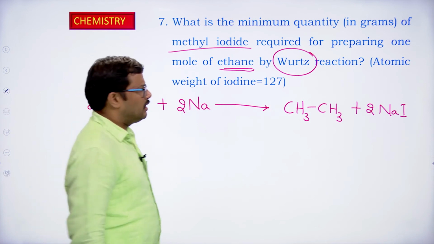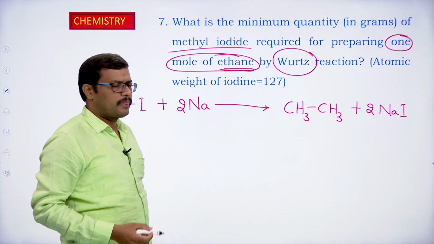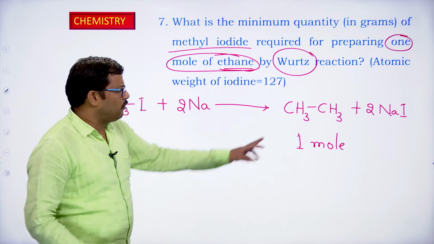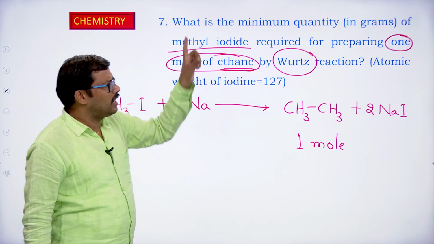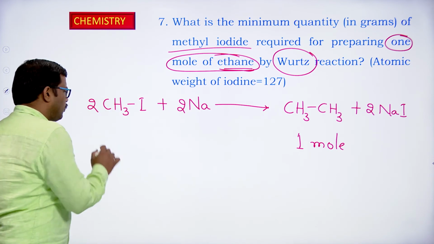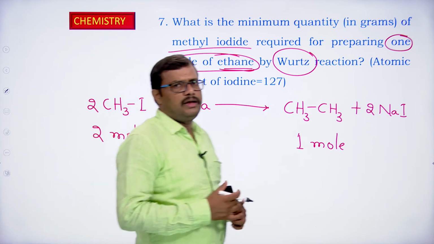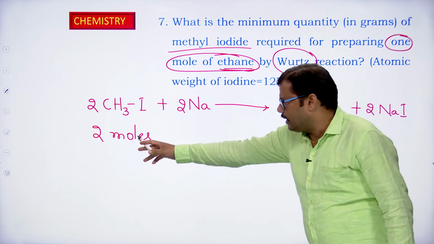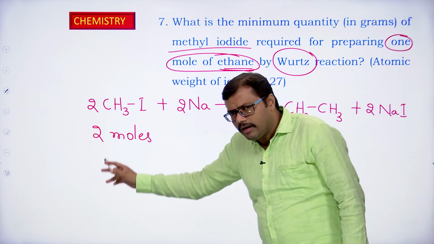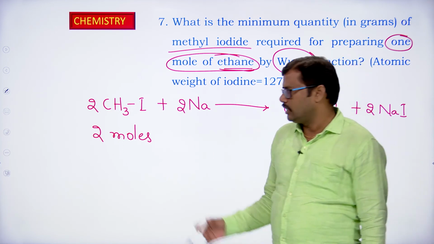What are they asking? We should get 1 mole of ethane. So here ethane obtained is 1 mole only. So how much amount of methyl iodide should we take? That should be reported in grams. According to the balanced equation, how many moles of methyl iodide is required? 2 moles of methyl iodide is required to produce 1 mole of ethane. So 2 moles of methyl iodide corresponds to how many grams? That you have to calculate.